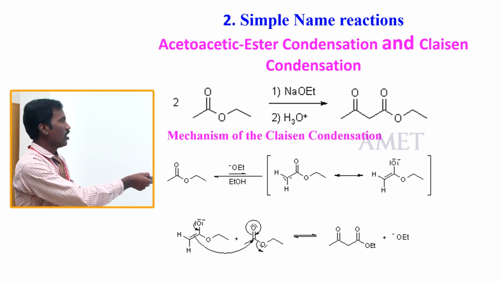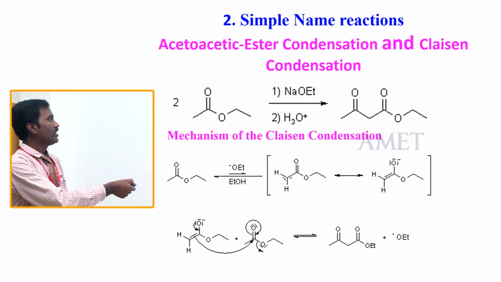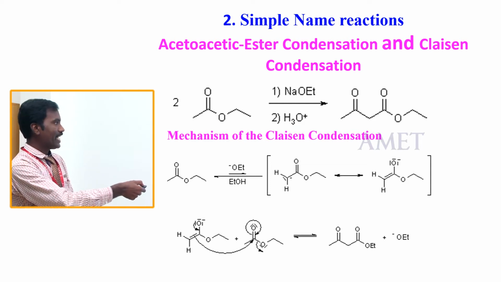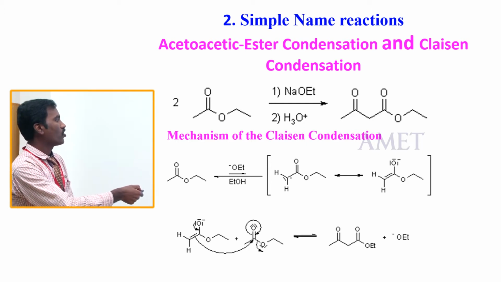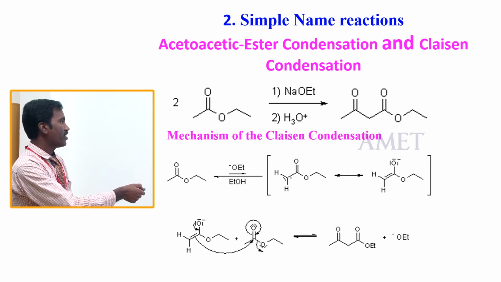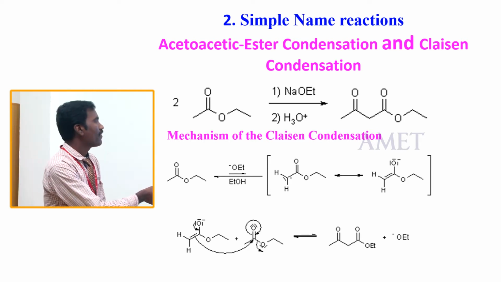Here, this is a carbonyl compound. This is an ethyl acetate molecule. This is an ester. This is an activated carbon-hydrogen atom. Two hydrogens are easily available.